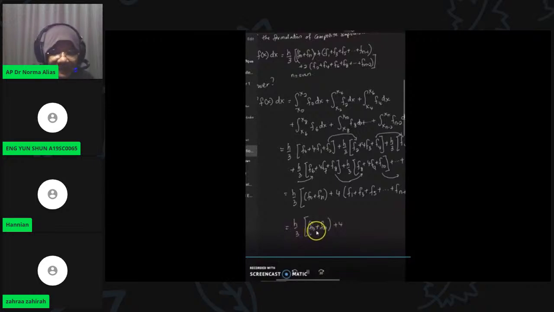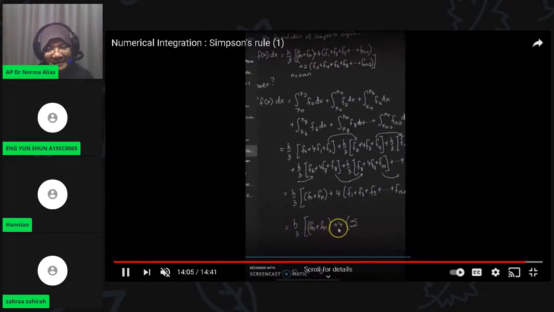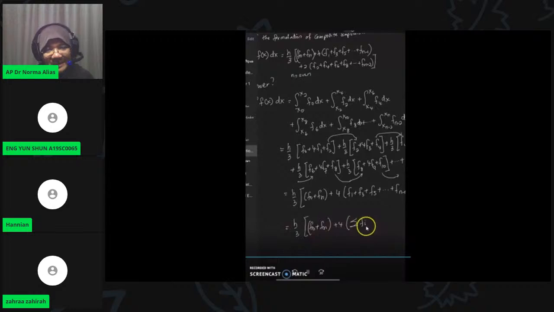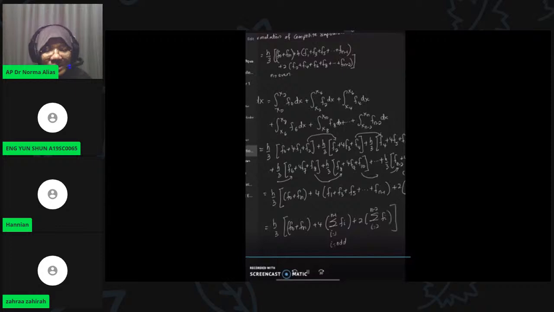All right, so this is the final form of the Simpson's rule: h divided by 3, f0 plus fn plus 4 times the summation of fi, i equal to 1 up to n minus 1, where i is an odd number, plus 2 times the summation of fi, i up to n minus 2, where i is an even number.